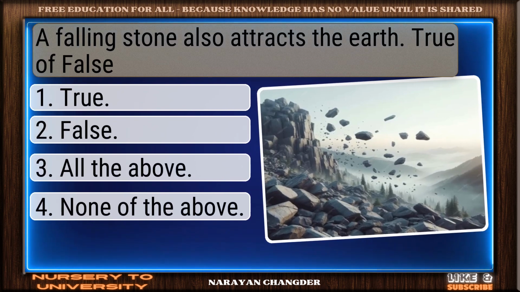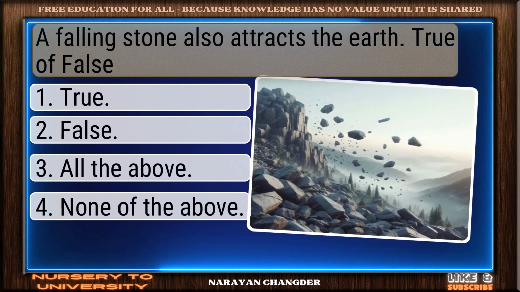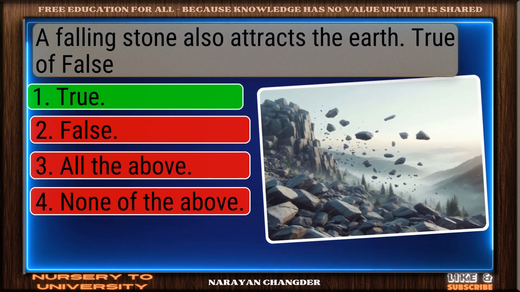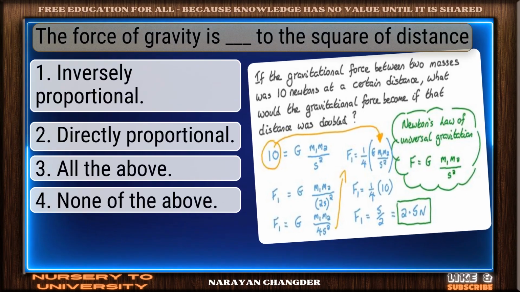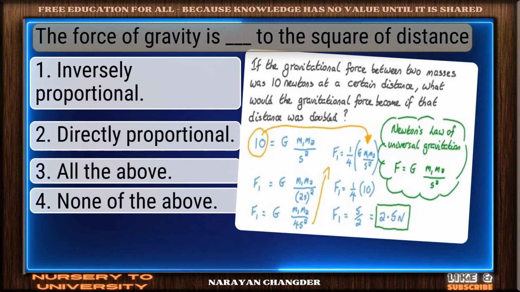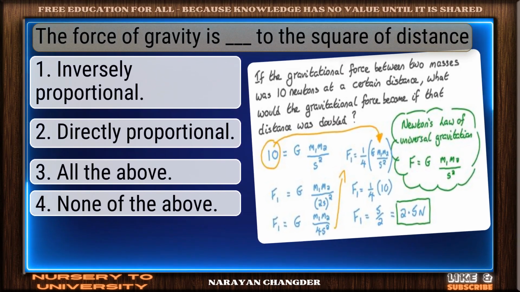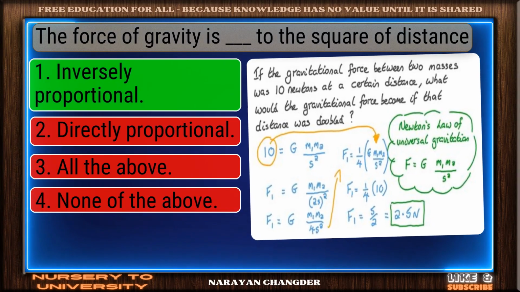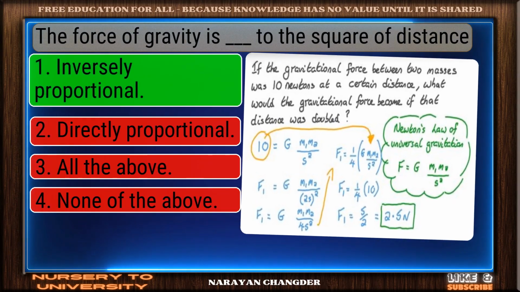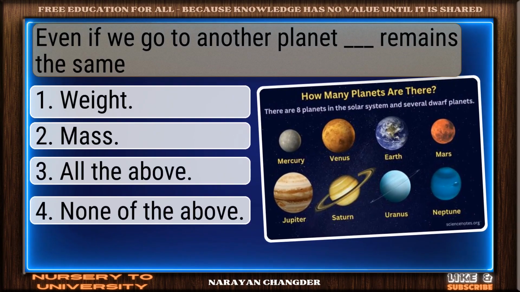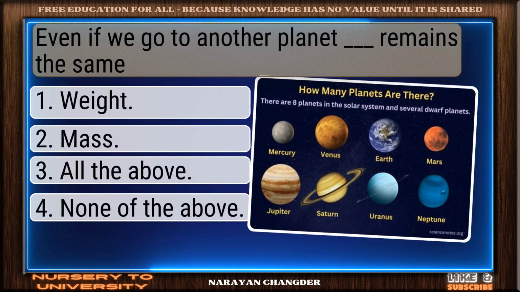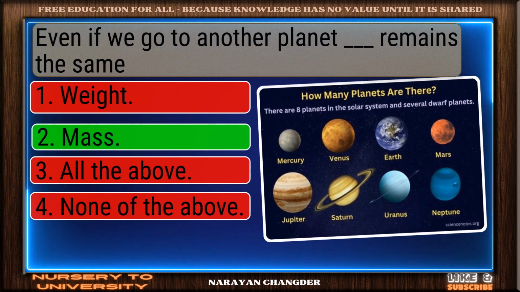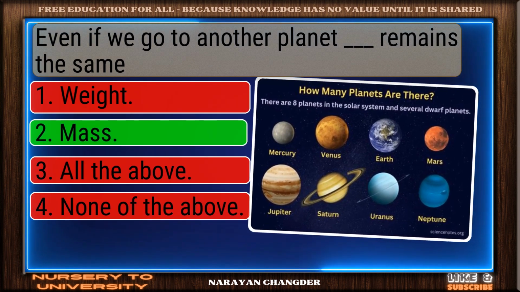Question number 72. A falling stone also attracts the Earth. True or false? On track. True is the correct answer. Question number 73. The force of gravity is dash to the square of distance. Right again. Inversely proportional is a valid answer. Question number 74. Even if we go to another planet, dash remains the same. You got it. Your choice, mass, is right.